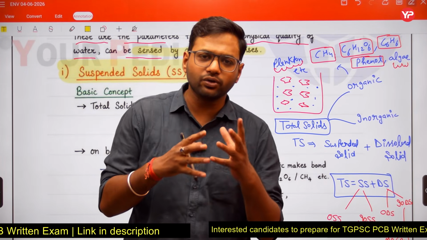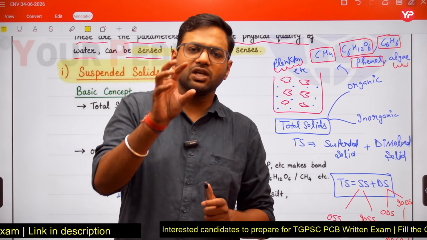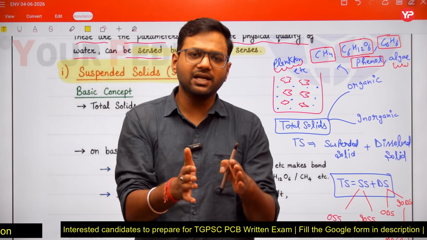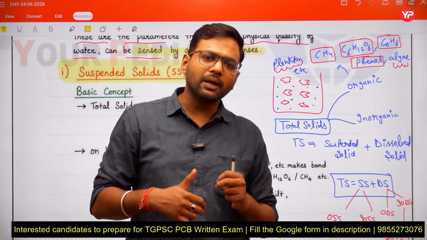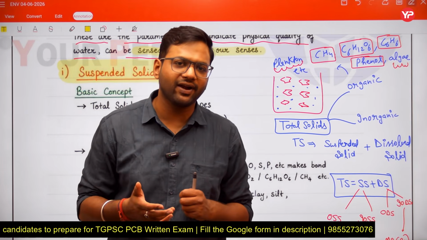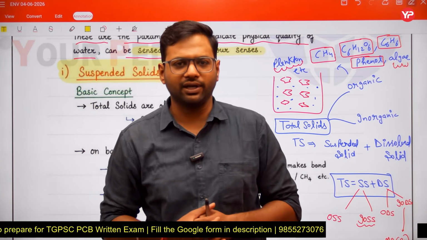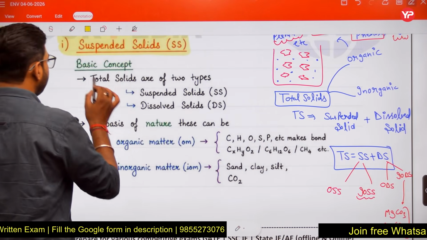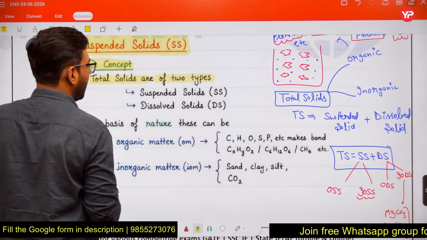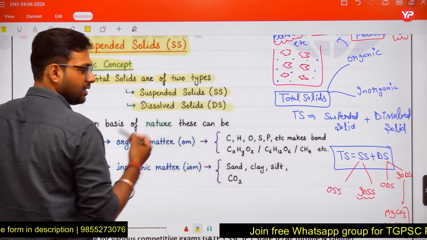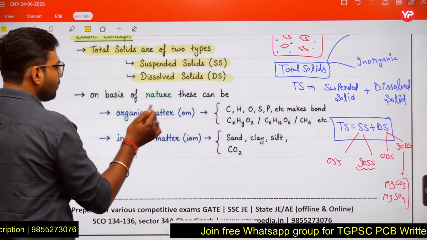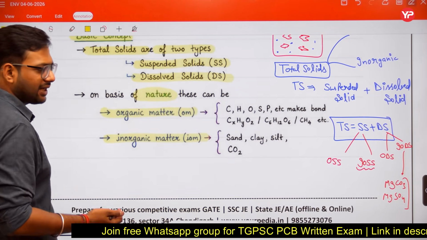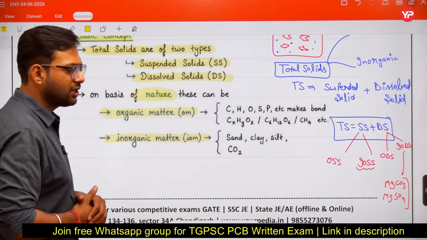So friends, the conclusion is this: in our water samples, solids are present, and these solids are classified as suspended solids and dissolved solids, and on the basis of nature they are further classified as organic as well as inorganic solids. So the basic concept is total solids are of two types, suspended solids and dissolved solids, and on the basis of nature we classify them as organic solids and inorganic solids.